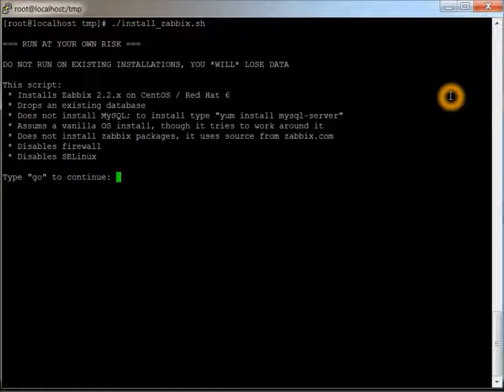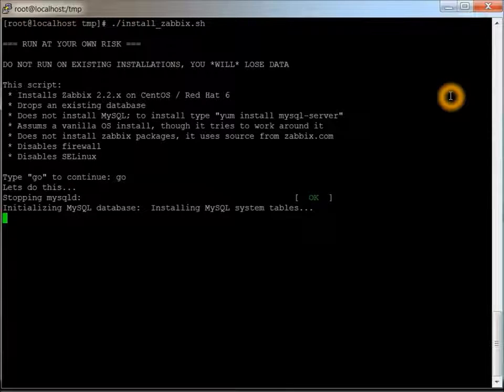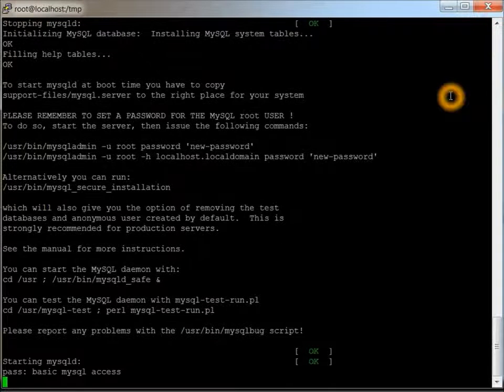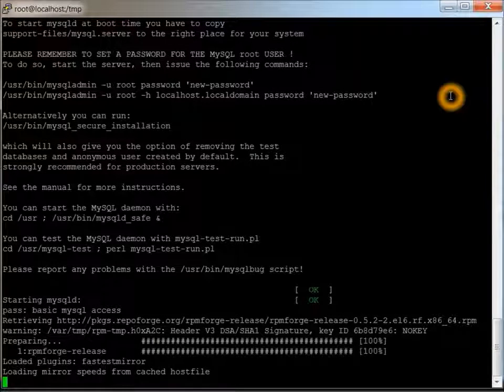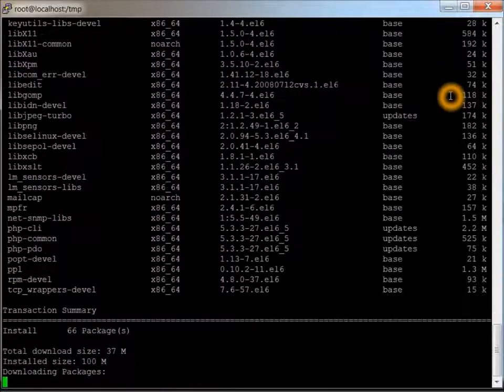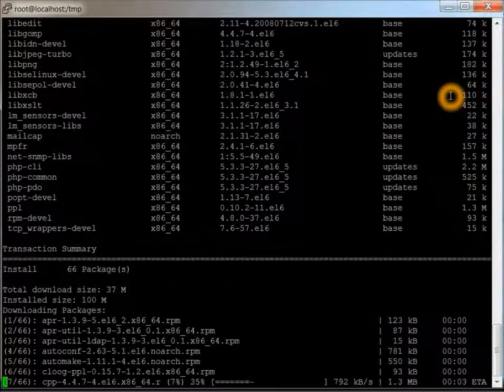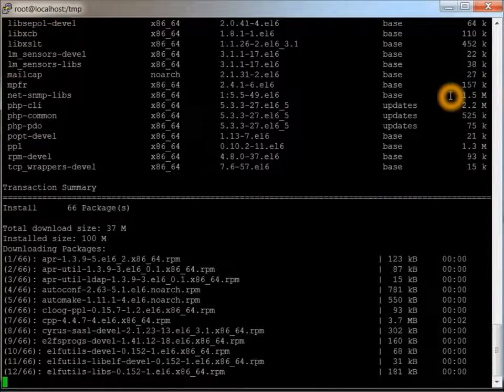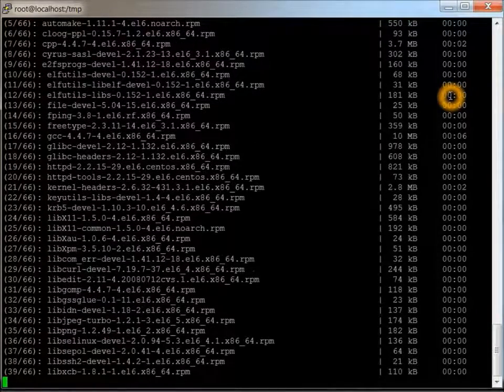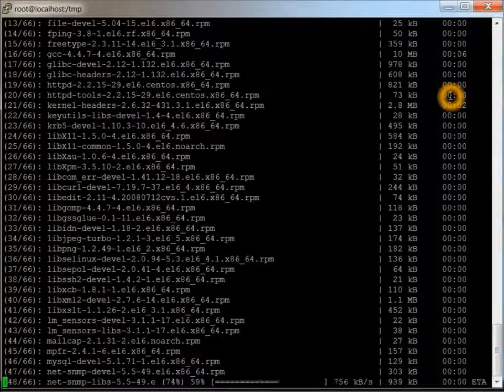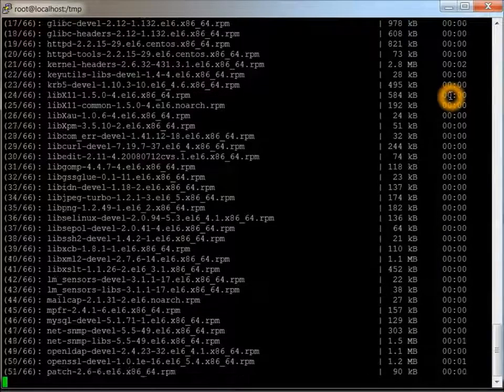Run that script again. Everything looks good there. Just type go. It says that the basic MySQL passed. It's downloading the RPM Forge release. Those 66 packages. Yeah, he did a really nice job on this script. I mean, it makes it really easy and takes out a lot of human errors that could be made for the install.